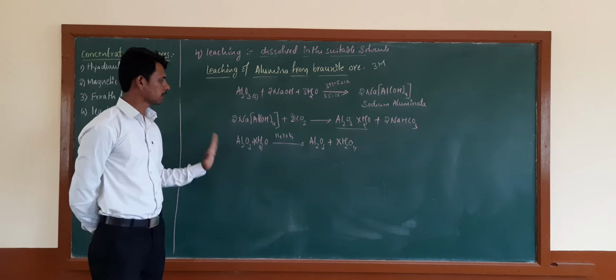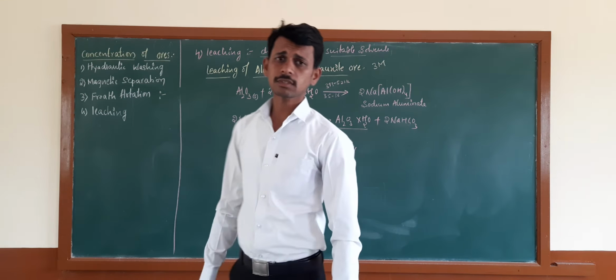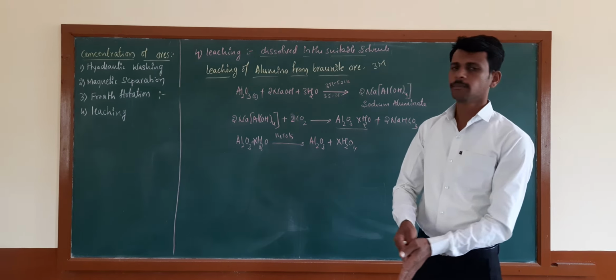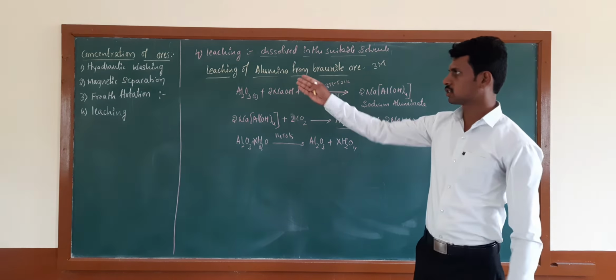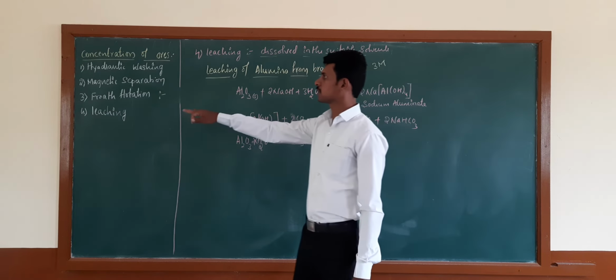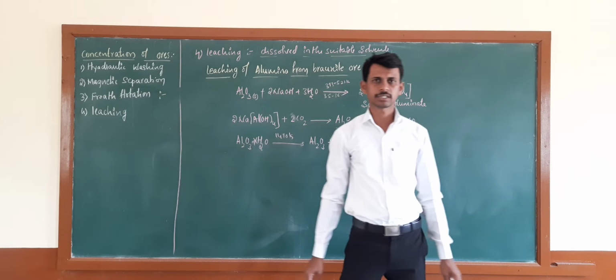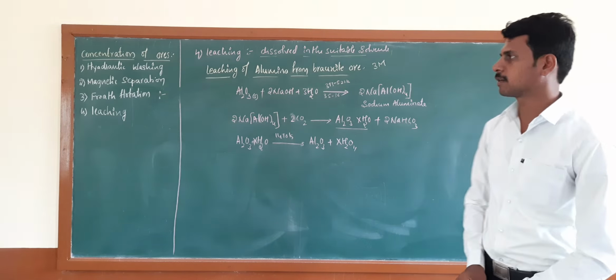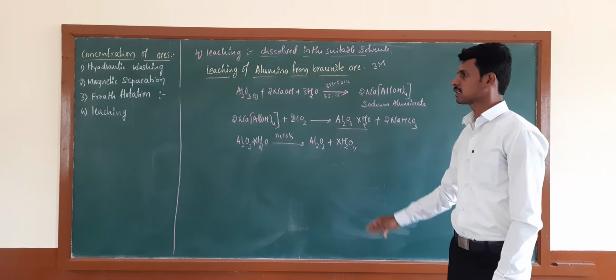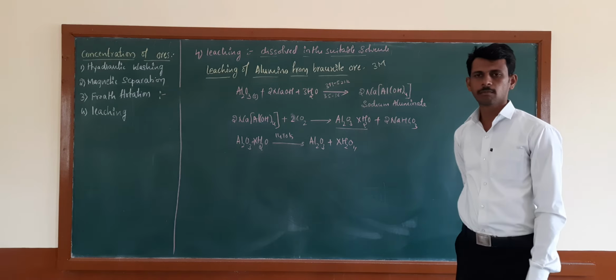These are the chemical equations. So this is about concentration of ores by using the different methods: hydraulic washing, magnetic separation, froth flotation, and leaching. In this concept, we are directly asked the 3 mark questions, that is leaching of aluminum from the bauxite ore.